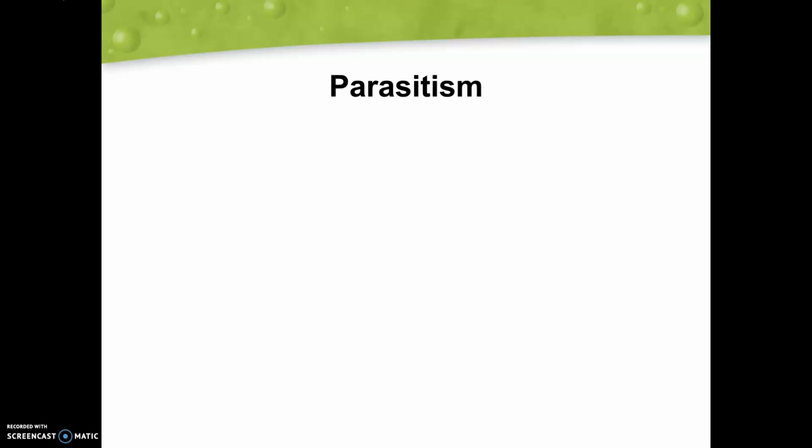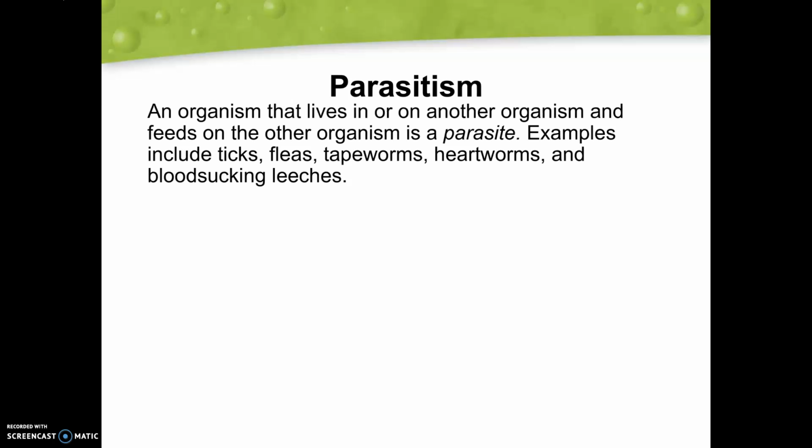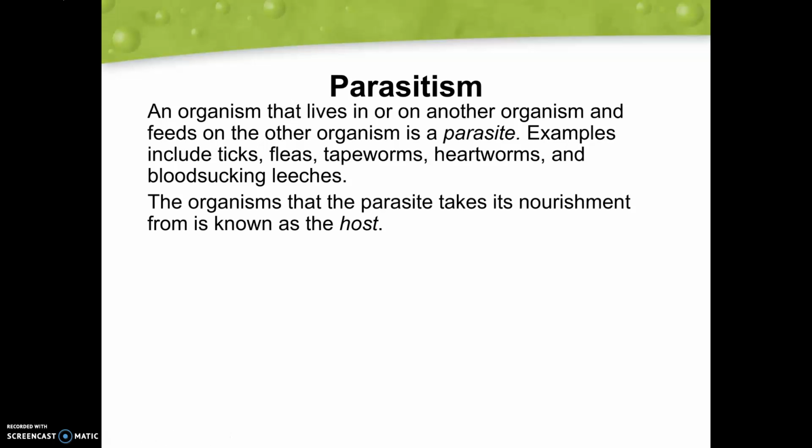The next relationship that we're going to take a look at here is parasitism. So many times parasitism, people connect with predation, but there are some differences that we'll talk about in just a moment. But let's talk about what parasitism is in general. So parasitism is an organism that lives in or on another organism and feeds off that organism. So the one that is feeding off the other organism is called the parasite. And some examples here are going to be ticks, fleas, tapeworms, heartworms, leeches. All of those would be considered parasites. But the animal who is being eaten by the parasite is going to be known as the host.